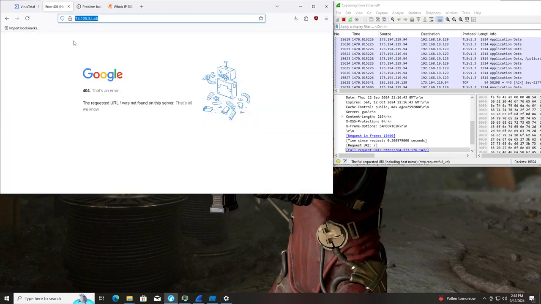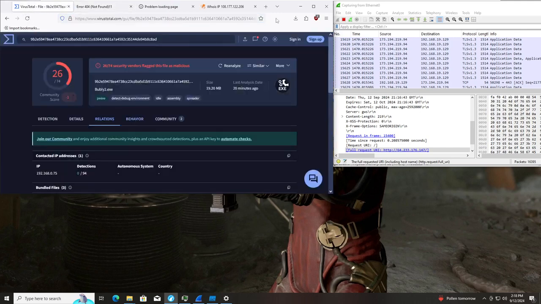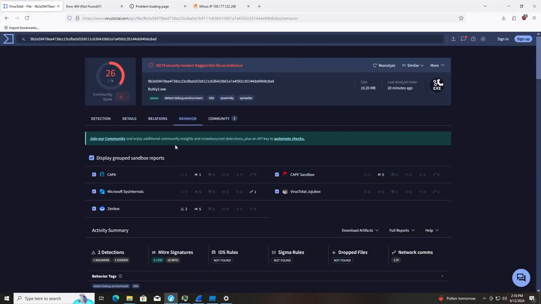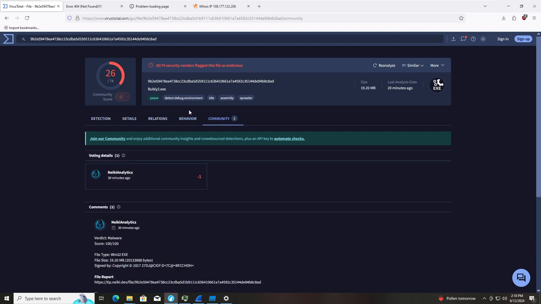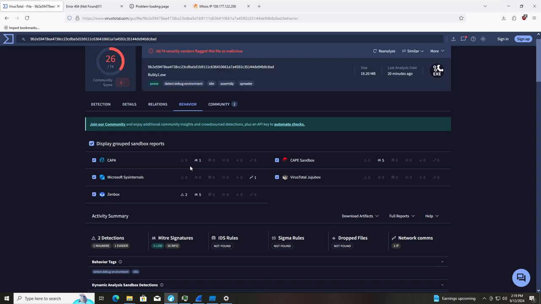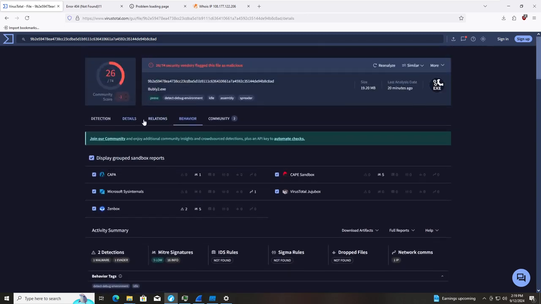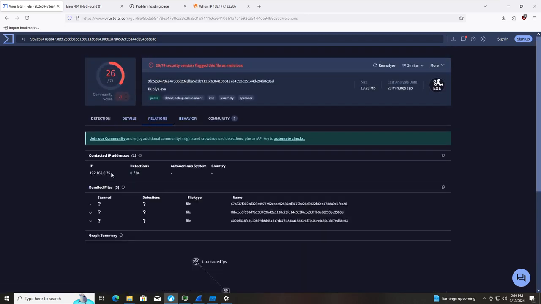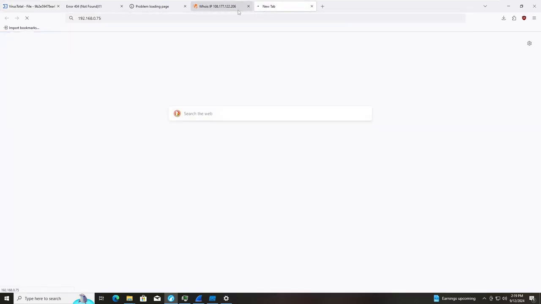I will take one more look at the file itself in VirusTotal. Detects debug environment, which is correct in a way because it detected Fiddler. It's idle, made in assembly, and it spreads. That is true. And still no rules. And the one relation we have is this IP, which if I try to connect, is going to be a connection refusal.